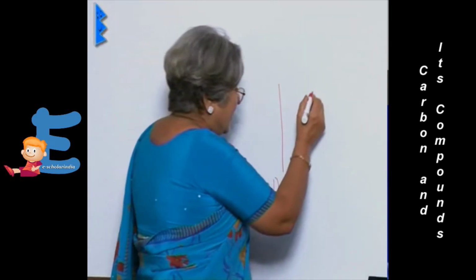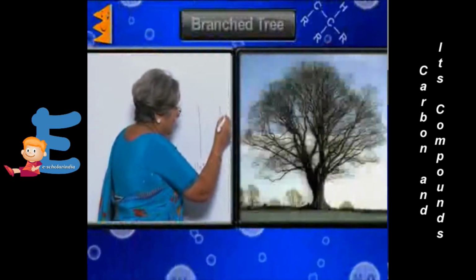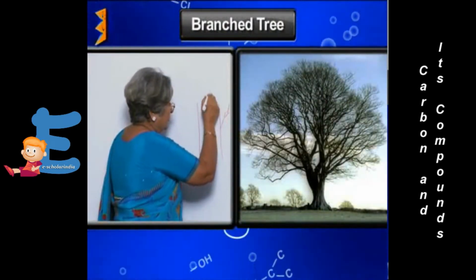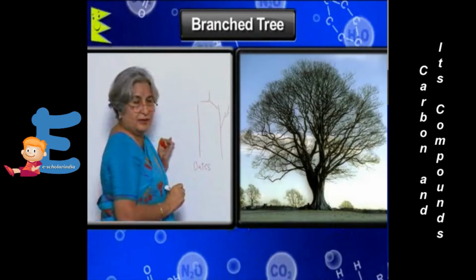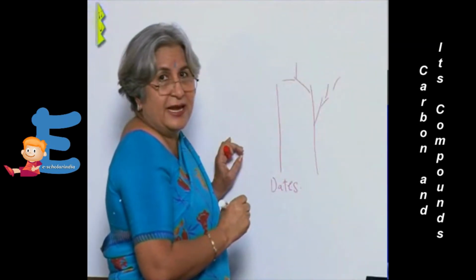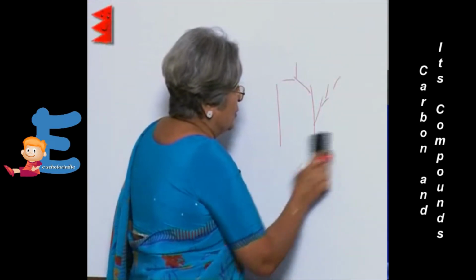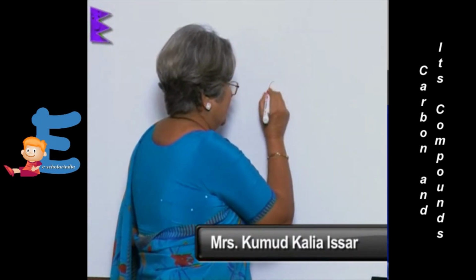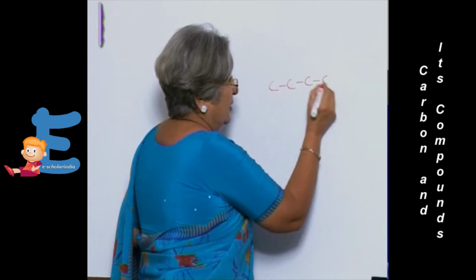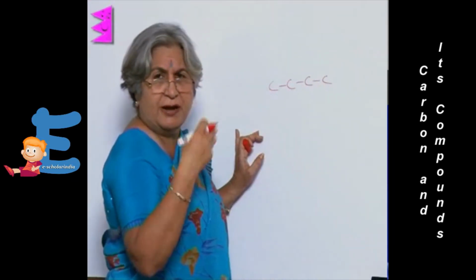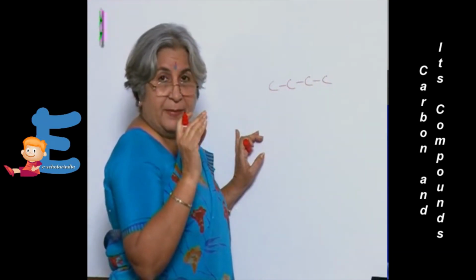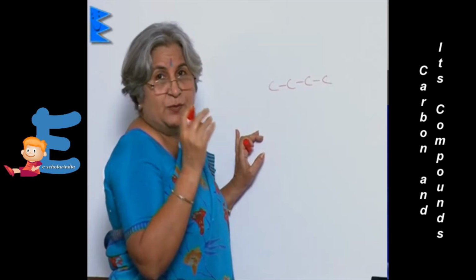You must have seen there is a special technique how they keep on jumping like monkeys and keep climbing up. But there are some trees which start branching like this. Similarly, in the case of carbon compounds also, some form long chains like this. And it can be very, very long also, hundreds of atoms. But in some cases, there is branching.